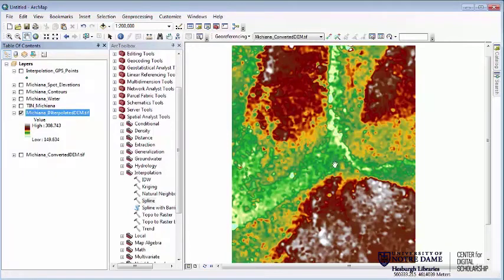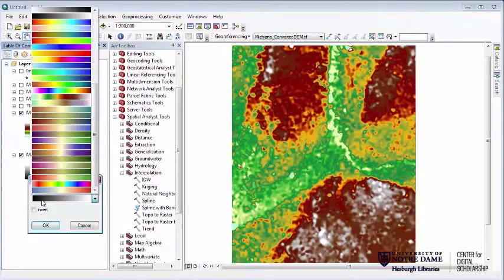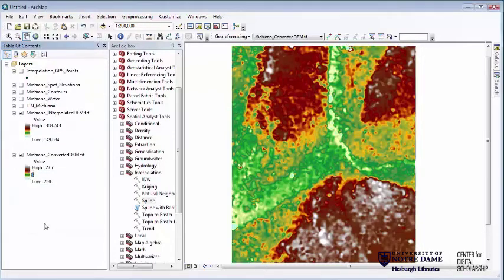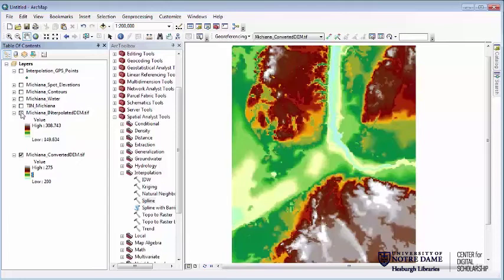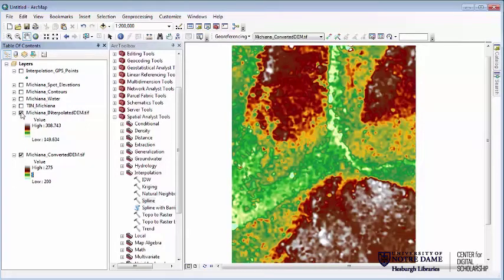Now this looks more like an interpolated surface. You can see that there's some little bull's-eye high and low points. It's a rubberized surface, a spline method, so it's going to look sort of like this. Now we can compare that to the DEM that we generated from the converted TIN, and it's probably a good idea to put that into the same Elevation color ramp, just for ease of looking at these. You see one definitely looks a little bit more pixelated, but it looks a little bit more like what we would expect to have as the true surface, and one has some artifacts of that interpolation in there. This is relatively normal.